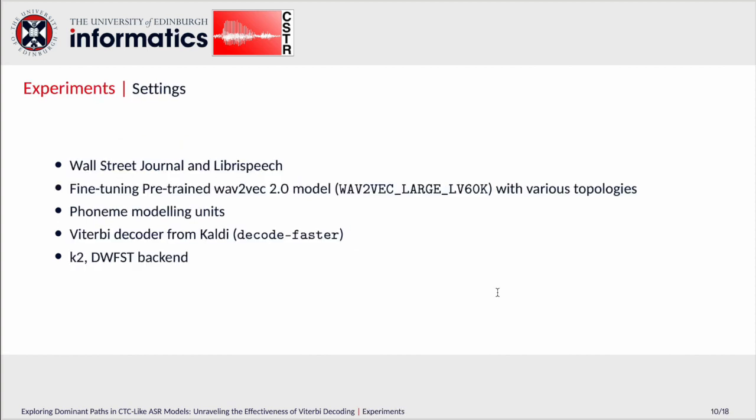So here are some basic settings of our experiments. We first fine-tune Wav2Vec 2.0 models, basically Wav2Vec large LV60K, on WSJ and LibriSpeech with various topologies. And then we apply phoneme as the modeling unit. The Viterbi decoder, decode faster, is applied for decoding in Kaldi. And K2, we use it as a differentiable WFST backend here.